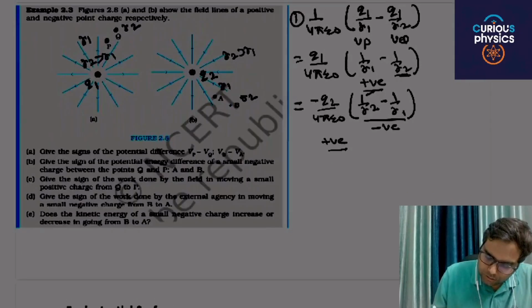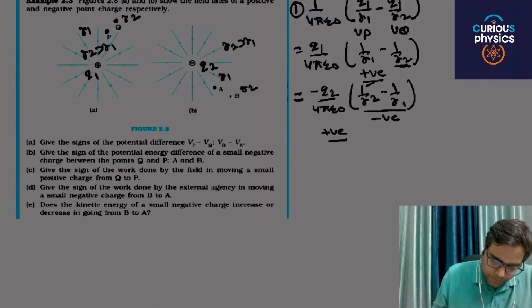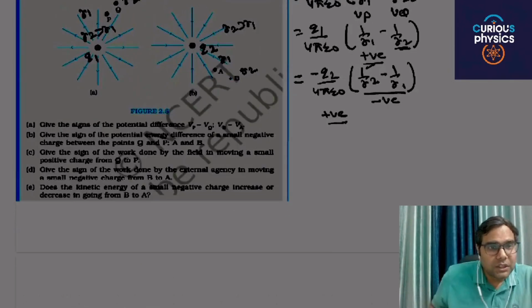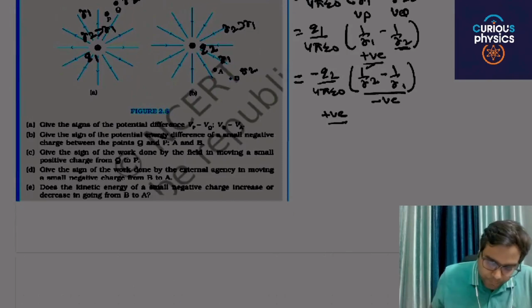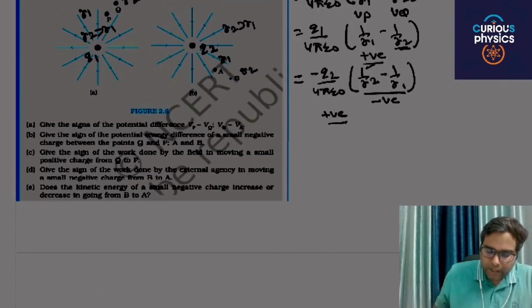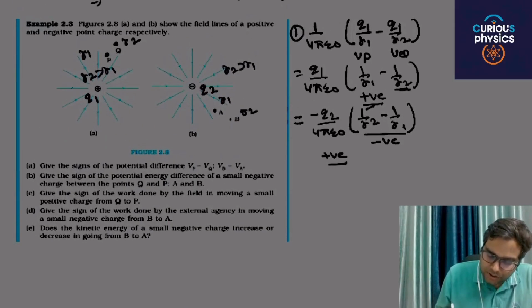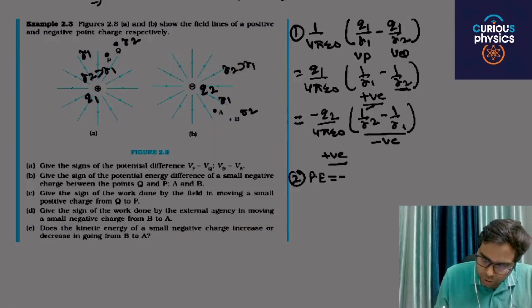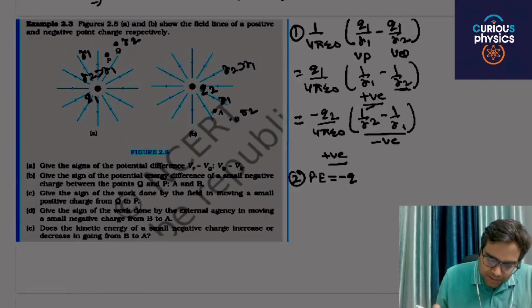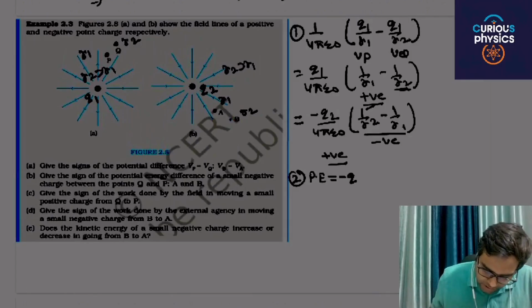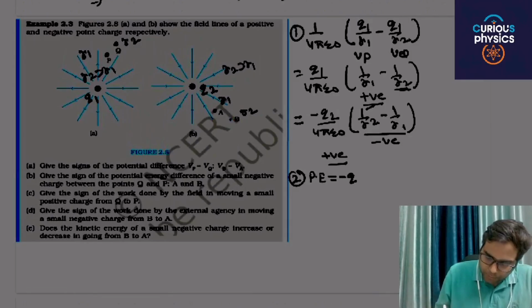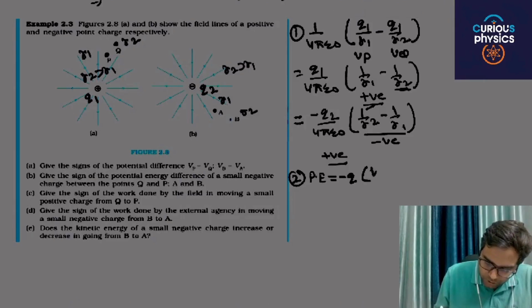Next question, same B part. Give the sign of potential energy difference of a small negative charge between the point Q and P. Potential energy will be small charge times potential difference. Here the small charge is Q. Let's say the small charge is Q, a negative charge, and you have the potential difference VQ minus VP.